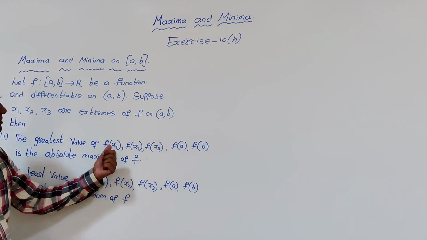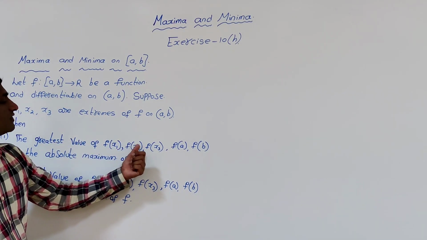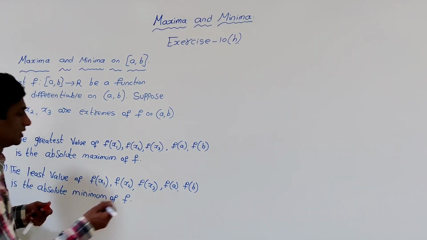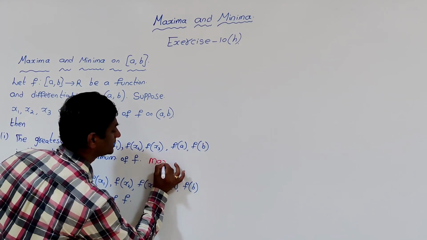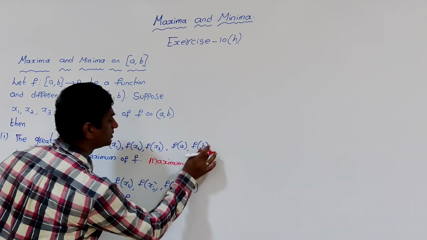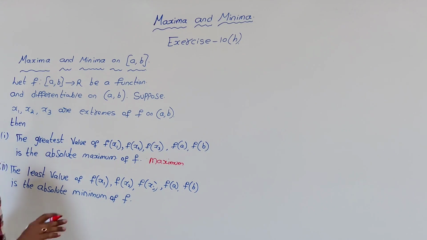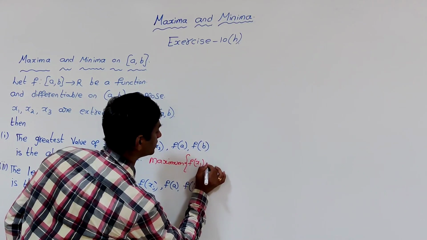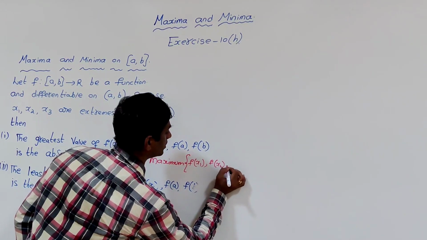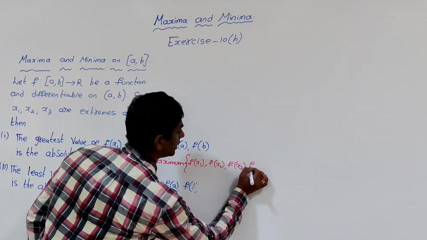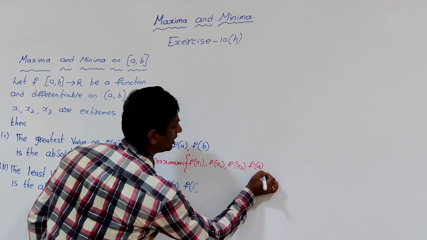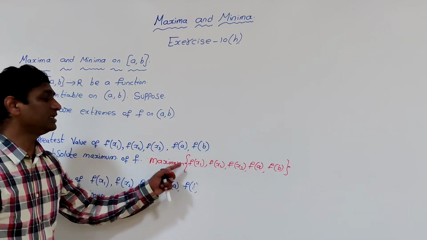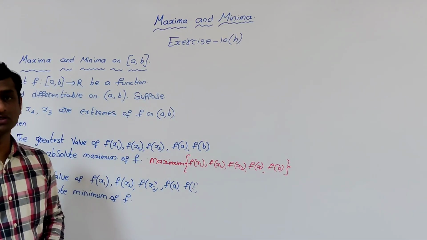So the greatest value among f(x1), f(x2), f(x3), f(a), f(b) is the absolute maximum of f. That means the maximum among this whole set will be the absolute maximum. Among f(x1), f(x2), f(x3) and the end point outputs f(a) and f(b), whichever is maximum will be the absolute maximum for the entire function.